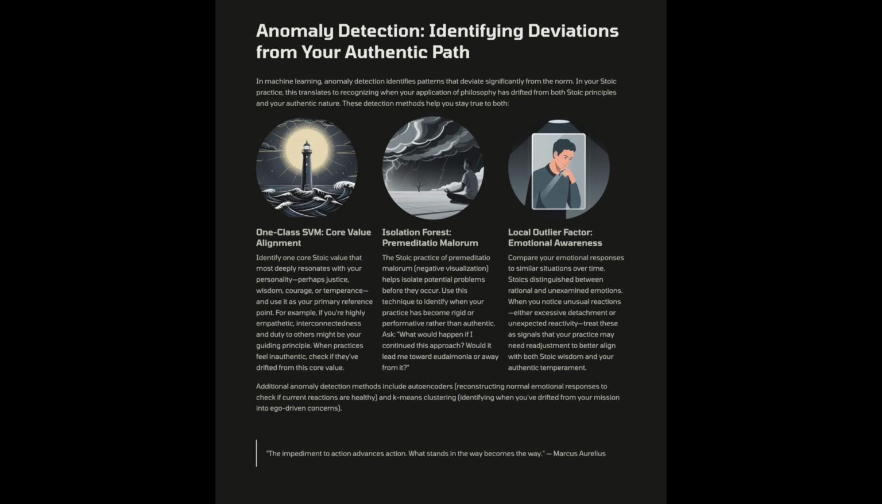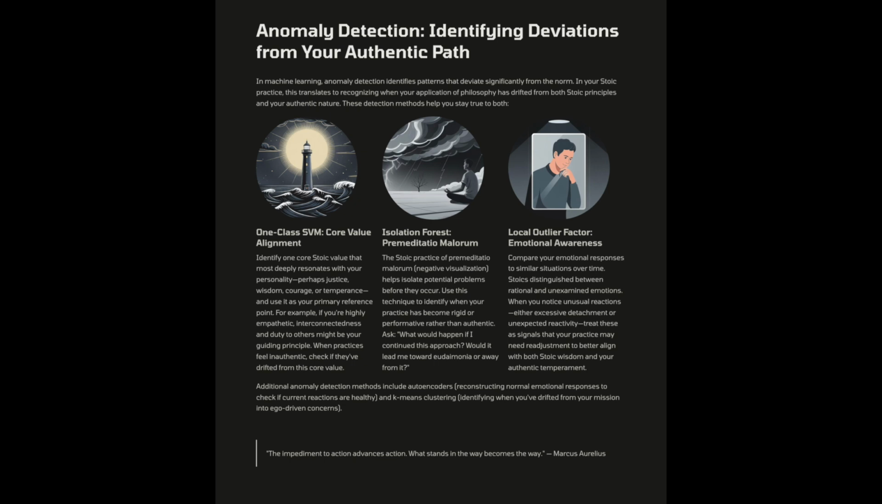5. Anomaly detection is called for in the situation in which the impact of an outlier is higher than that of other classes. Such a situation is addressed through anomaly detection, which can be identified through the following strategies. One-class SVM, one core value guiding your practice. For example, a highly empathetic person is likely to prioritize interconnectedness and a sense of duty, with the risk of becoming sensitive to hope. Isolation forest uses decision tree logic to isolate anomalies till they become fewer and fewer.